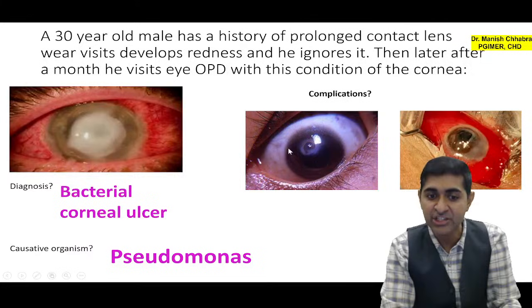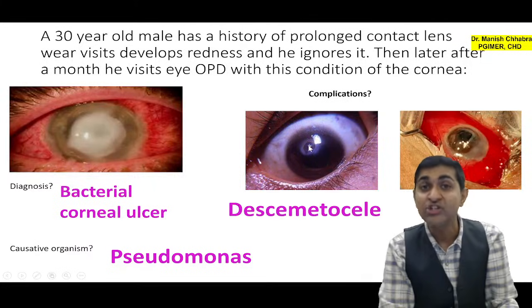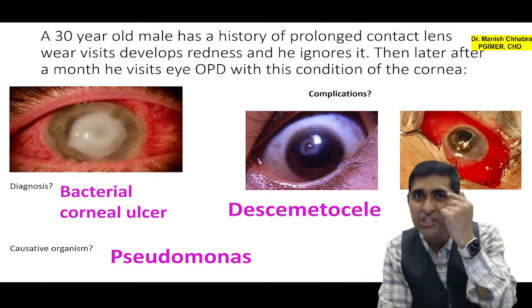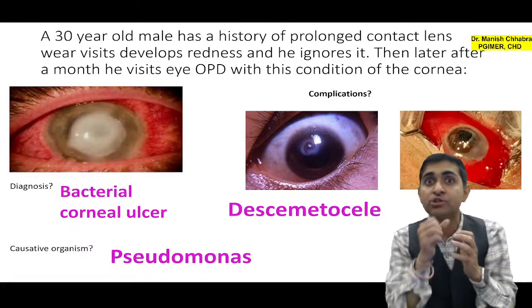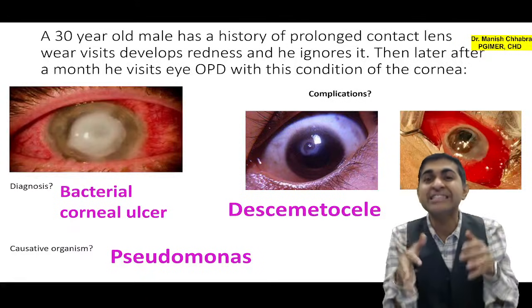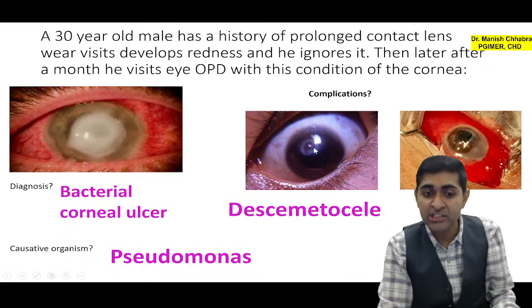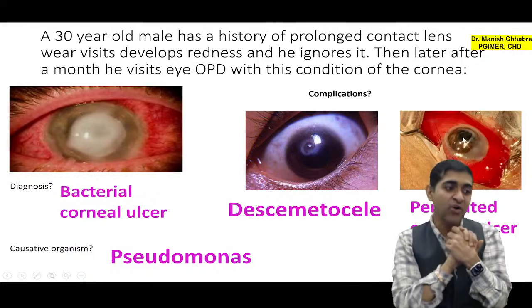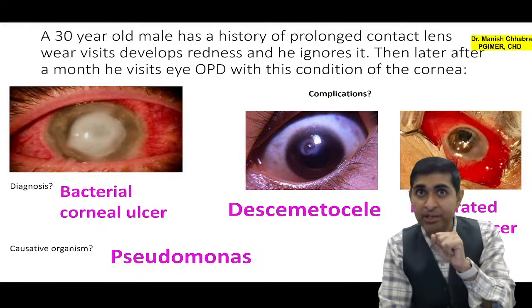What are the complications? Here you can see a shiny bulge in the middle. This is your descemetocele, when there is a shiny bulge at the center of the white opacity. If the patient coughs or sneezes, due to sudden raised pressure, this descemetocele can rupture and lead to perforation of the corneal ulcer. Done? Okay, so these are possible complications.